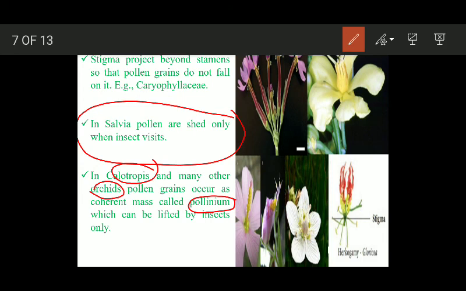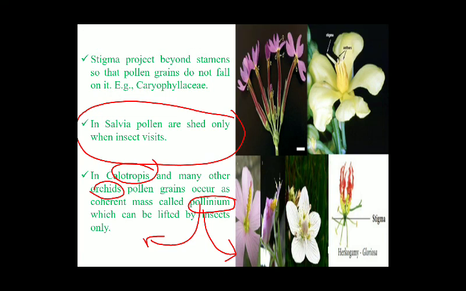And interestingly, this pollinium cannot lift on its own. It is very large. Only insects can transfer this pollinium from one place to another. Since only insects can transfer this pollinium from one place to another, obviously, these plants are exclusively pollinated by insects. And insects usually lead to cross-pollination. Okay, so the formation of this pollinium is another strategy that prevents self-pollination and promotes cross-pollination. So these were some important examples of hercogamy.